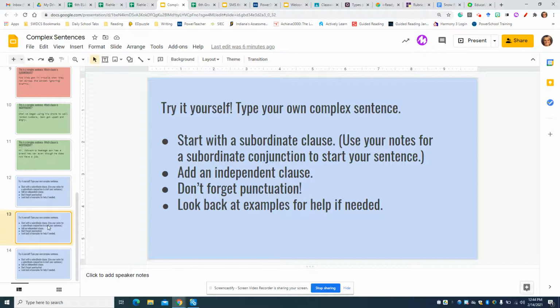The next one, again, type another complex sentence. And type another complex sentence. Now I know on this one it says again to start with a subordinate clause. If you feel pretty good about that, you could try to write another complex sentence and start with an independent clause and just switch it around a little bit. If you don't feel too confident with that, then just continue and do the same type of complex sentence that starts with a subordinate clause.